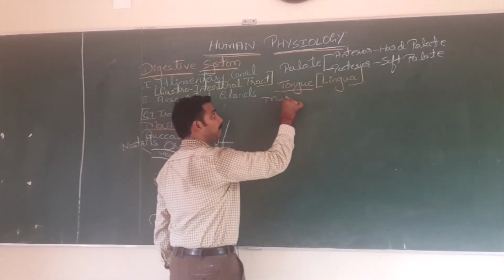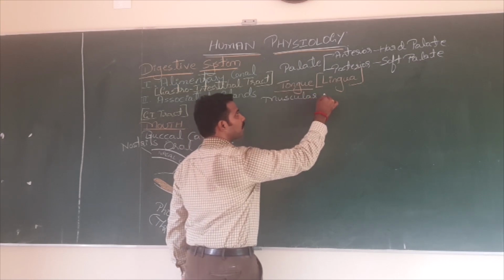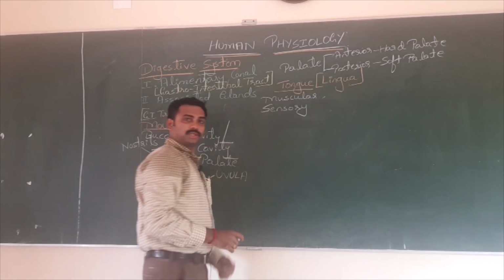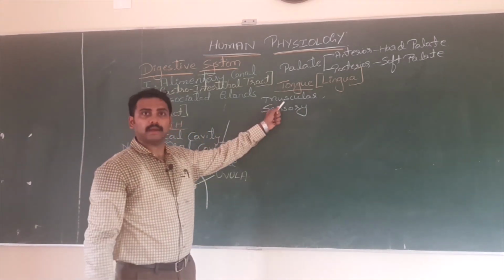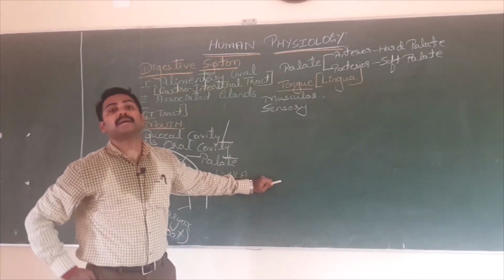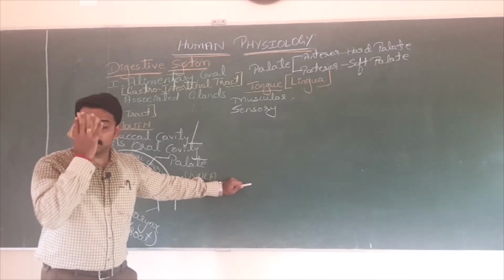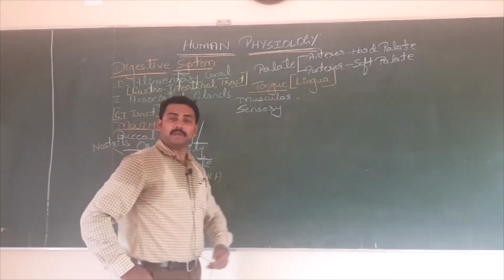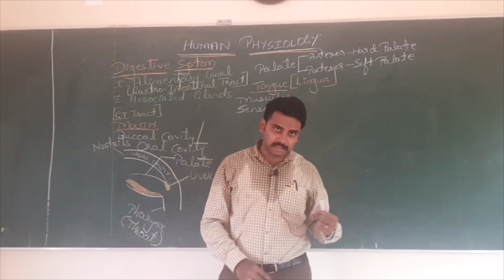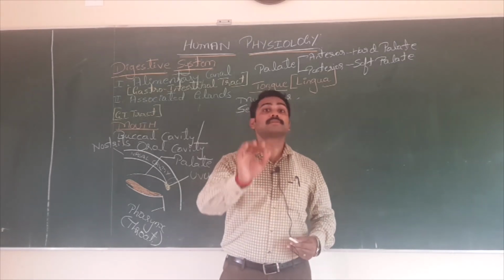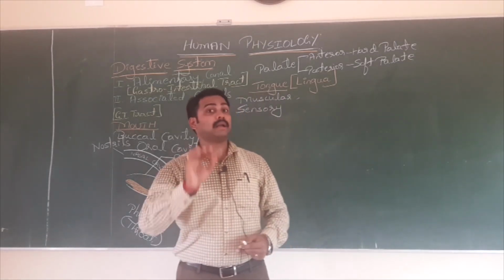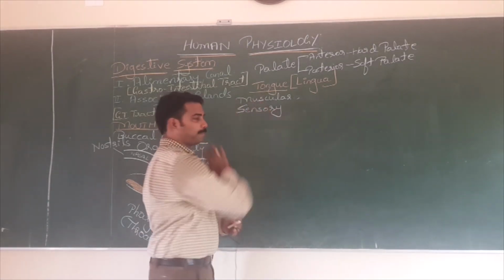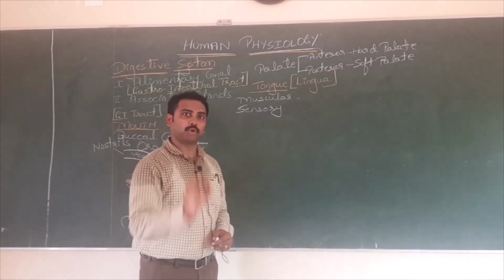I repeat, tongue is muscular. What does it mean? Made up of muscle. Which muscle? There are 3 types of muscles. Recall your 9th or 10th class concept. The 3 types of muscle found in the body are smooth muscle, cardiac muscle, and skeletal muscle. Tell me, which muscle is present? I have given 3 options. You have to tick any one. Which muscle is there in the tongue? Is it a smooth muscle?